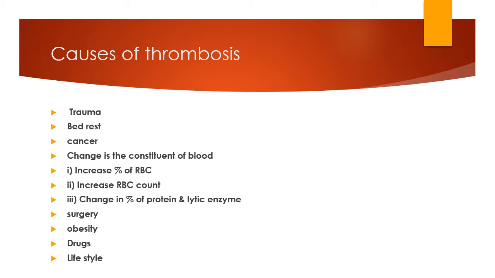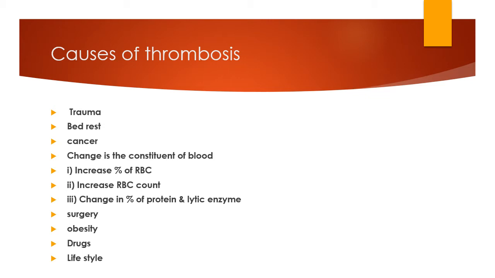Then another cause is the changes in the constituents of the blood, like an increased number of RBCs, an increased percentage of RBC count, or a change in the percentage of protein and lytic enzyme. So, an increase in the percentage of platelets.